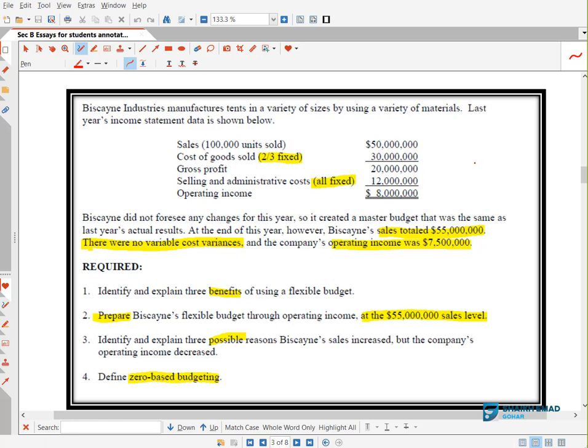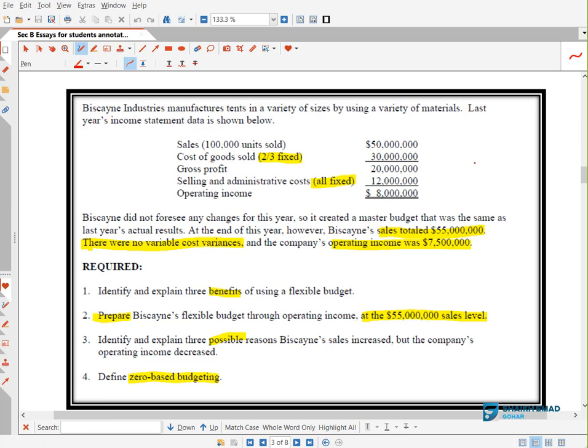Getting it? Now see, in essay question, most probably they will not ask you to create budgets, full-fledged budgets. No, because it's essay question, right? So most probably it will come like this, like the one in front of you, a mini type of budget question. But in MCQs, they will test you for all these budgets, like for the cash budget, for the overhead budget, labor budget. We will see MCQs later on. Just I'm trying to tell you that don't expect that they will give you a full-fledged question to make budget. Getting it? Because time is not allowing for that.